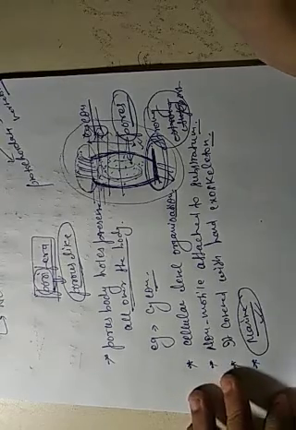Next phylum is the Coelenterata. Cavity in body.